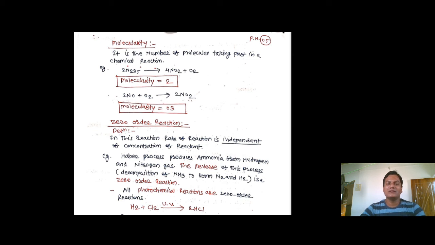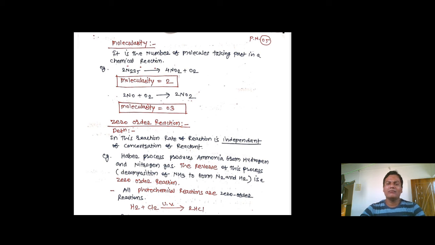So this reaction is the best example of zero order reaction, because NH3 is the reactant now in the reverse step. So rate of reaction does not depend upon the concentration of ammonia, how much quantity of ammonia is present. So in this case, that example is zero order reaction.